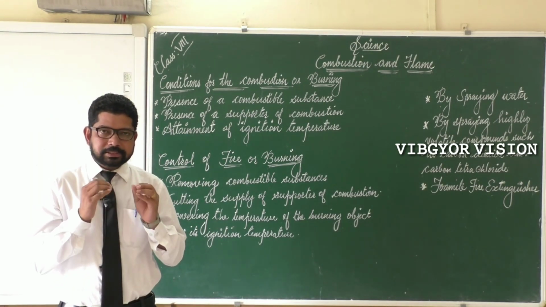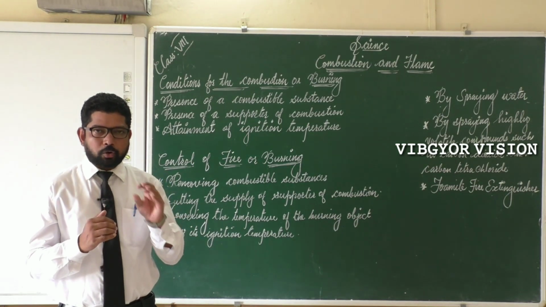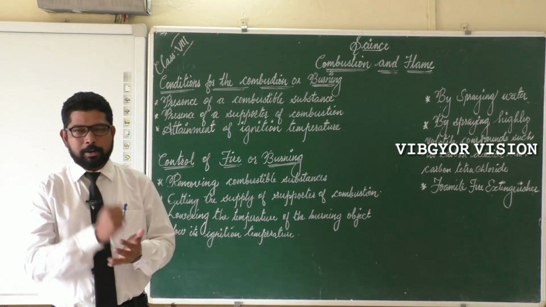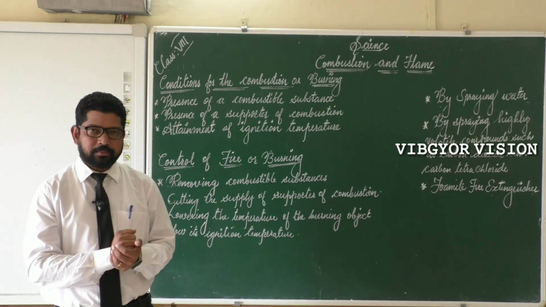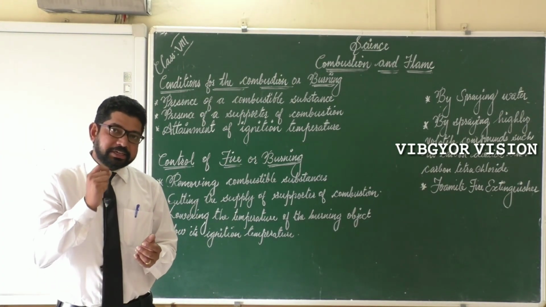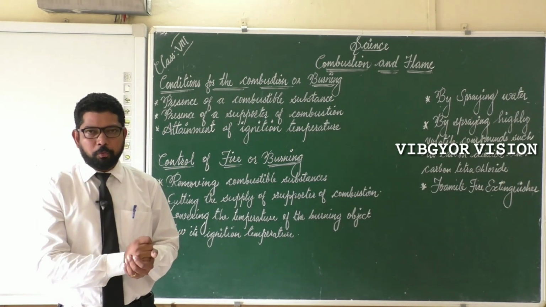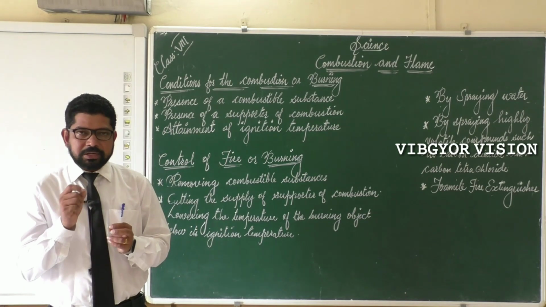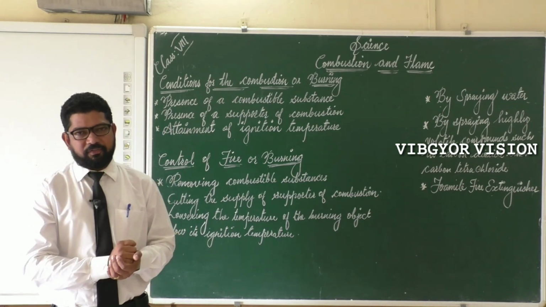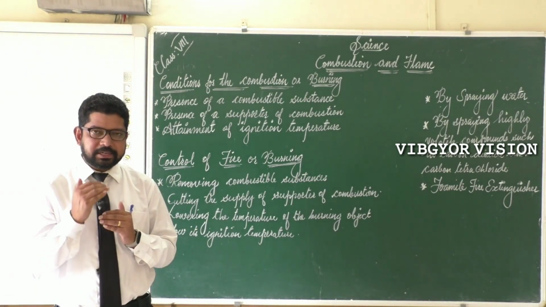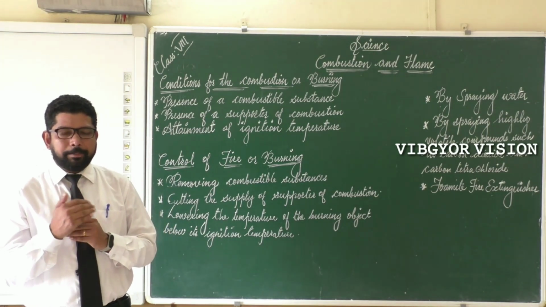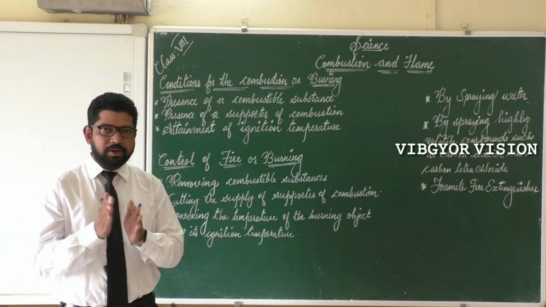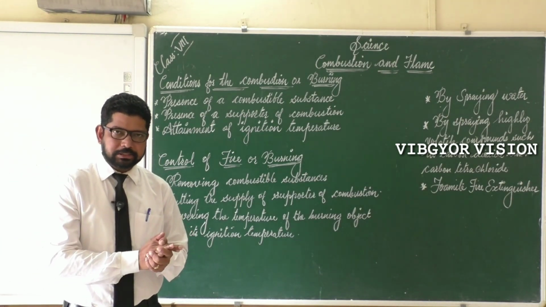So in this case, the ignition temperature of paper is very low. That's why it catches fire very easily with the help of a matchstick. And the ignition temperature of that piece of wood was higher. That's why the matchstick was unable to set fire. So from this we can understand that ignition temperature will be different for different substances.